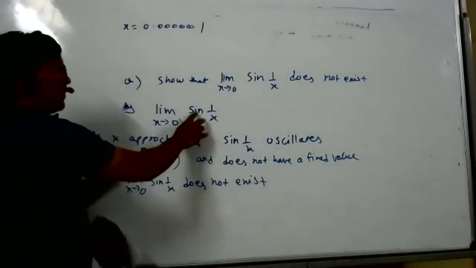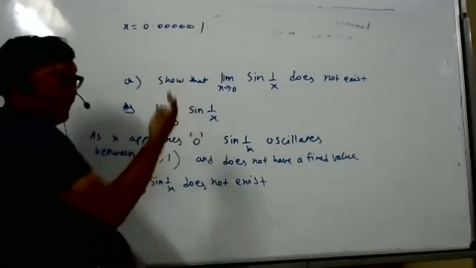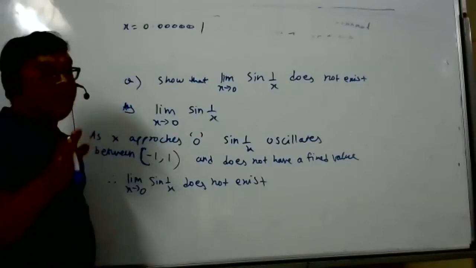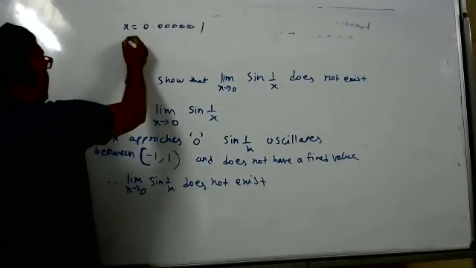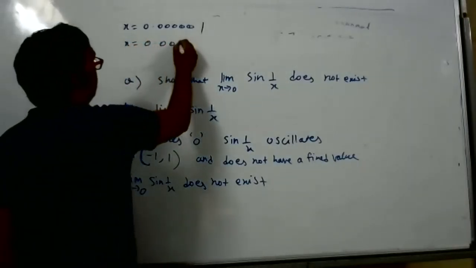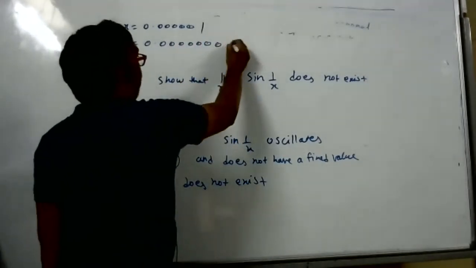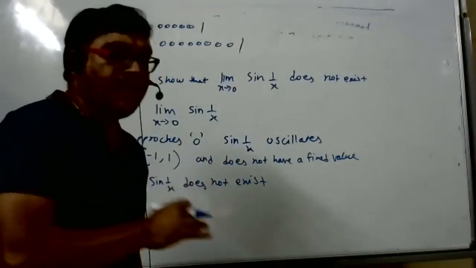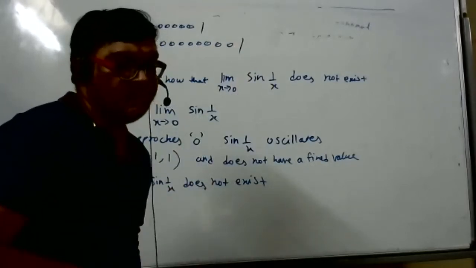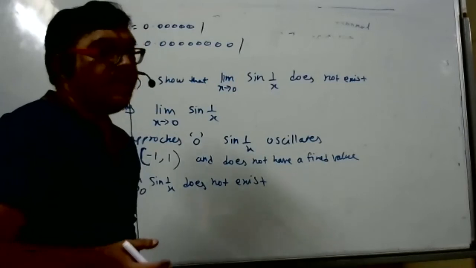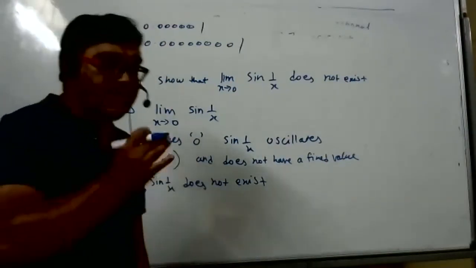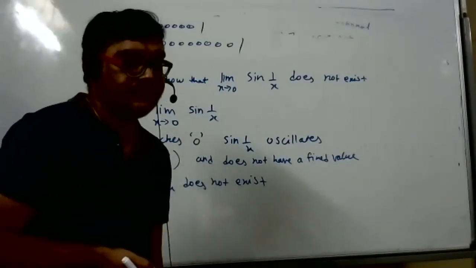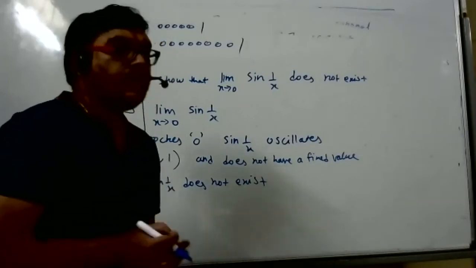You put the sine of that number, so you will get a huge number inside, but you will get some number between -1 and 1. If you put x even closer to 0, again you will get something between -1 and 1. Will you get the same answer or a different answer? Different answer.